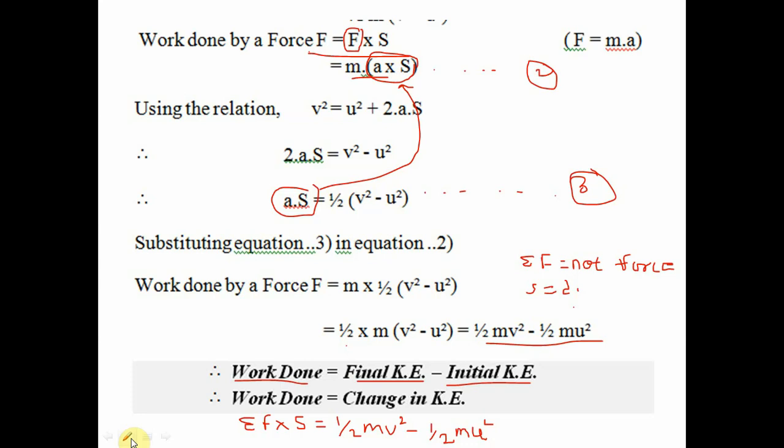When the problem asks to find displacement or velocity, then we have to use the work energy principle. Again I tell you, when it is asked to find displacement or velocity, we use the work energy principle.